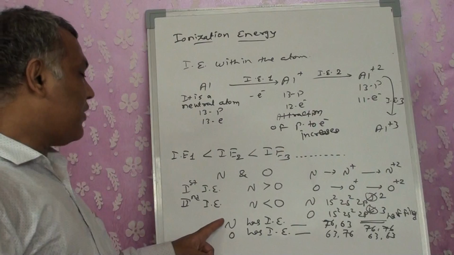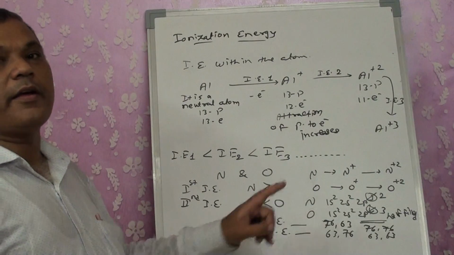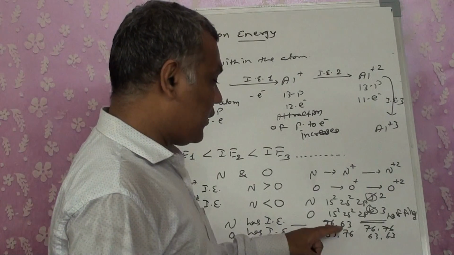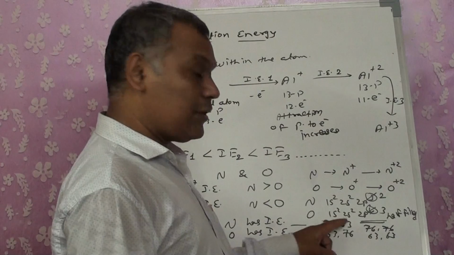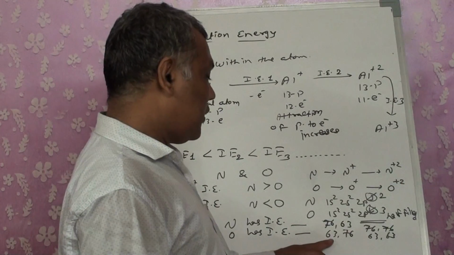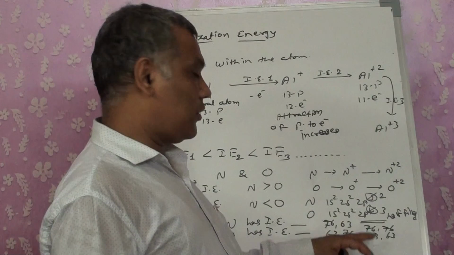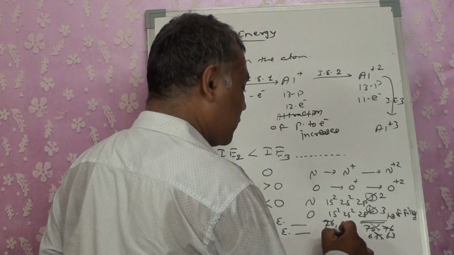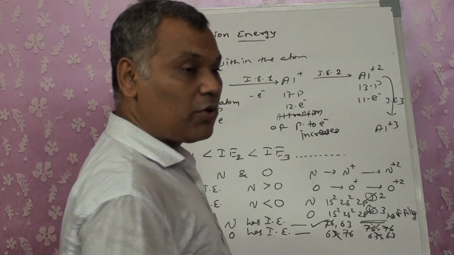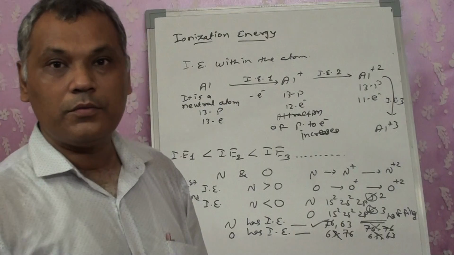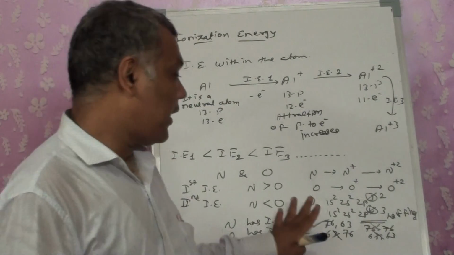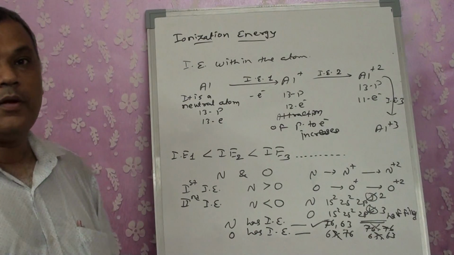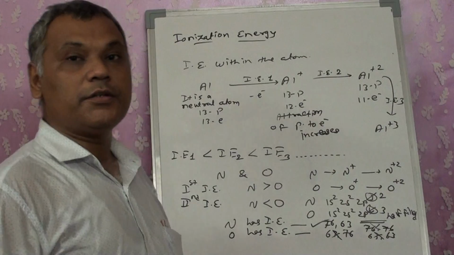In that case, I will recognize that nitrogen should have a greater value than oxygen. Nitrogen 76, oxygen 63 is possible. Here nitrogen is greater than oxygen. Here nitrogen is less than oxygen. Here nitrogen and oxygen are the same. So these are not possible. This is the possible one. I did not remember the value, just through the concept I wrote the answer. So a question like that can be there for you. This is for the ionization energy.